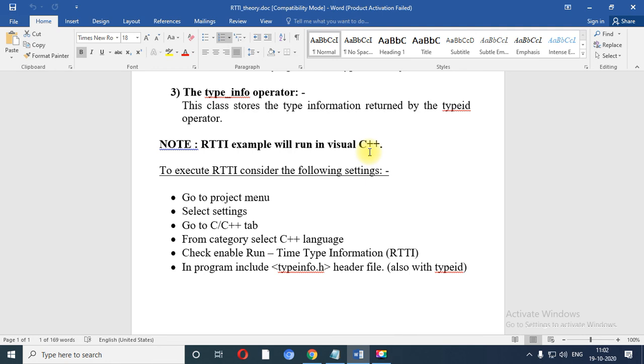RTTI means runtime type information or identification. And at last you need to keep in mind that whenever you are going to perform practicals based on RTTI, you need to include the header file typeinfo.h, so that you can use typeid and type information.